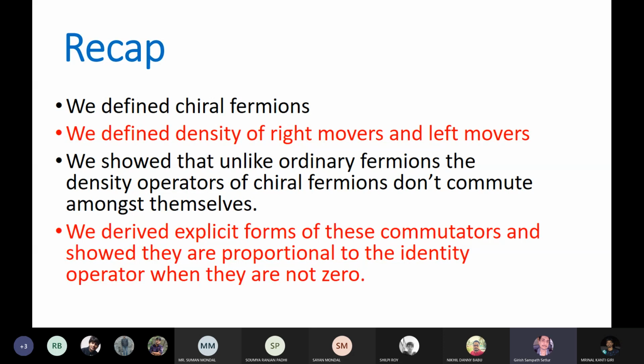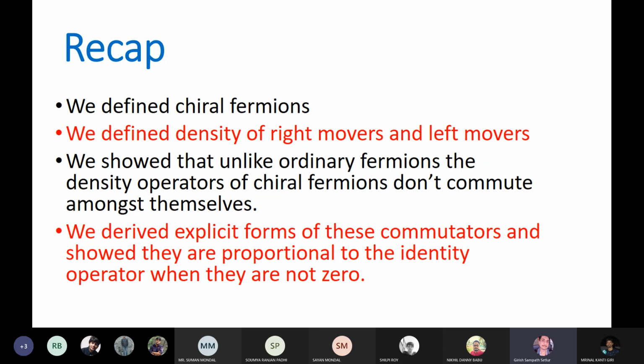So it is not p squared by 2m, it is constant into p. So that is massless particles. Chiral fermions are massless particles, in this context.